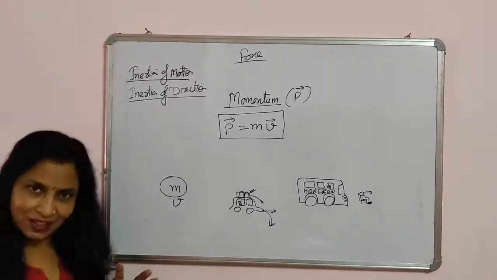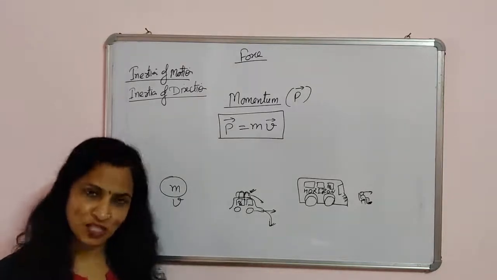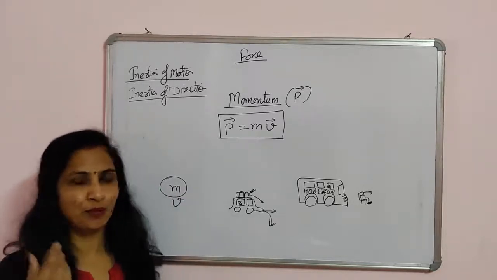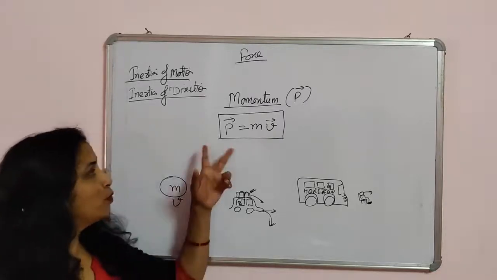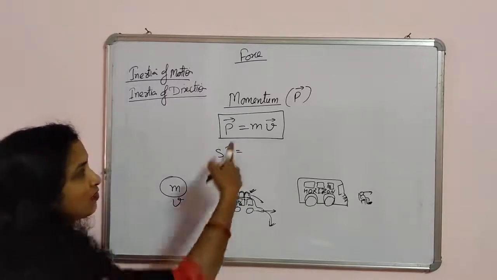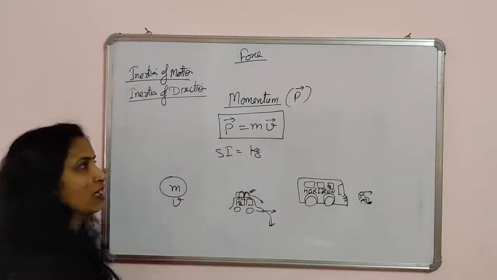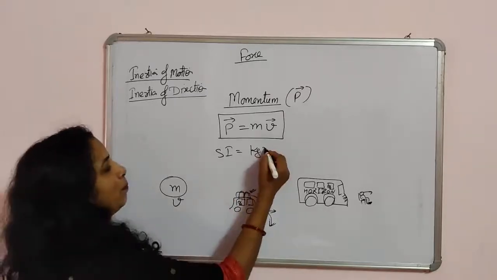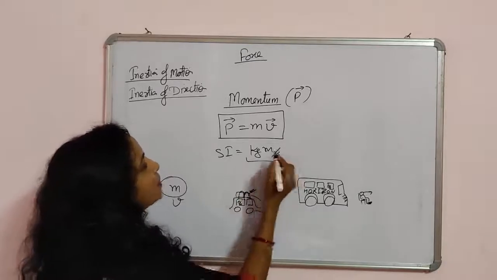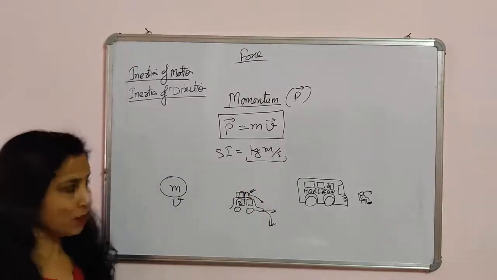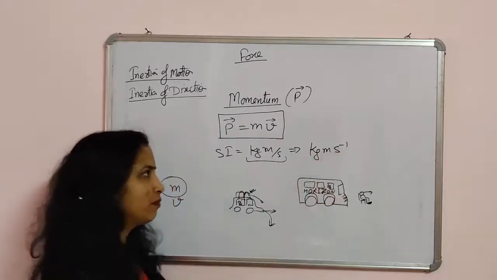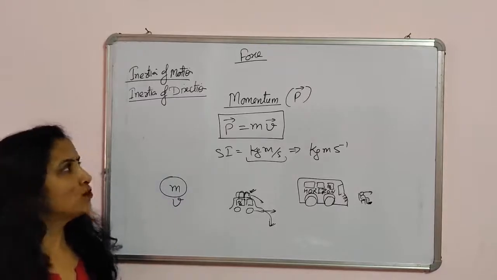If a body has some mass and some velocity, it means it has some momentum. Every object which has a mass and a velocity will have momentum. What should be the SI unit of momentum? According to this formula, the SI unit of mass is kilogram and the velocity has SI unit of meter per second. Combining these, the SI unit of momentum is kilogram meter per second, or we also write it as kg m s^-1. It means the same.